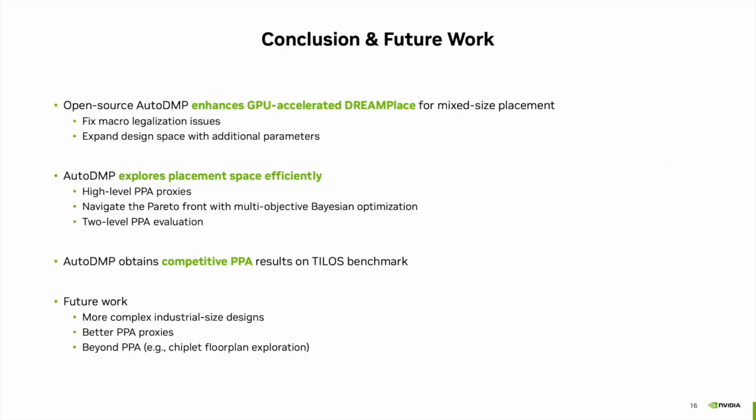In conclusion, we propose an open-source methodology that builds on the GPU-accelerated DreamPlace to explore the mixed-size placement space. We enhance DreamPlace to fix macro legalization issues and expand the design space. We use multi-objective Bayesian optimization driven by high-level PPA proxies to efficiently explore the design space. Our AutoDMP methodology has good potential regarding PPA on the TILOS benchmark. However, there's still future work to test it on more complex benchmarks. Still, the scalability of the approach can open doors beyond PPA optimization.